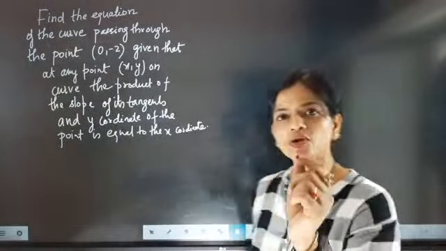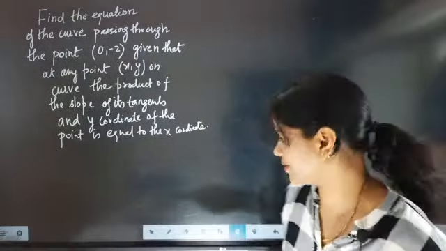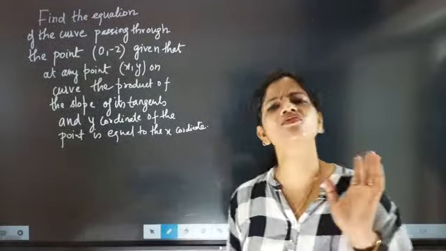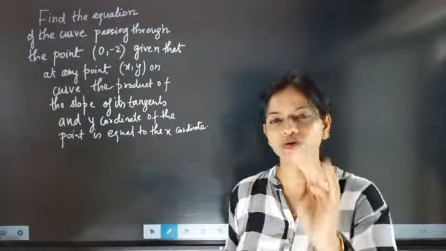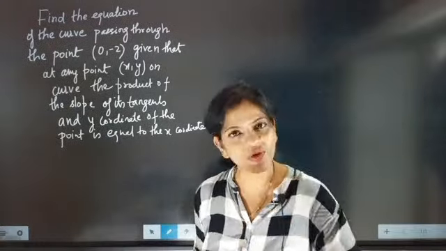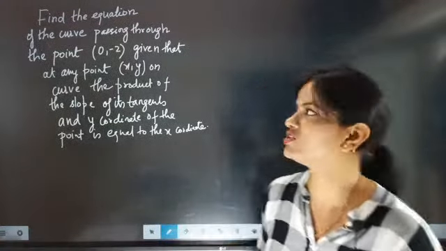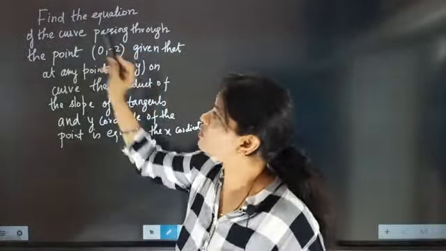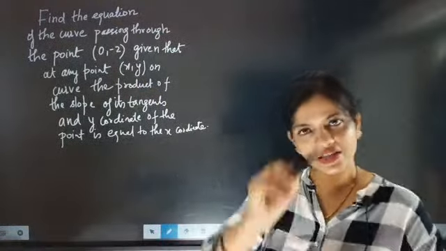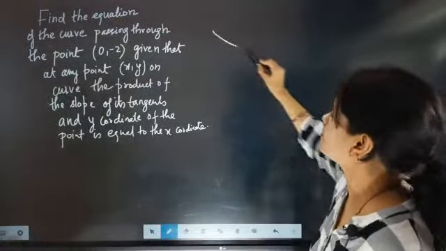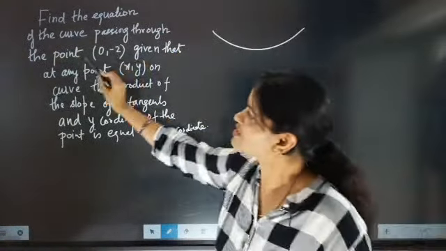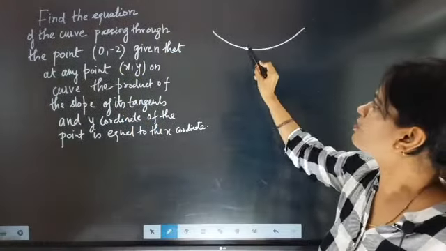So first we will go point by point to understand the thing. Now here the general family of curves will come, but I am not going to talk about the general family of curves. First we are going to understand what is given in the question. Find the equation of a curve. We have to find the equation of a curve. Let us take the curve passing through the point 0, 2.